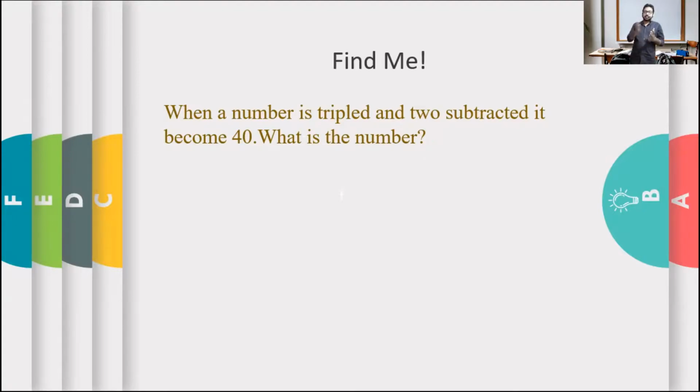In our previous classes, when certain questions were solved, in one question there would be either addition or subtraction, or multiplication or division. Here it's a combination of both. That's why we have given this topic the name different changes.